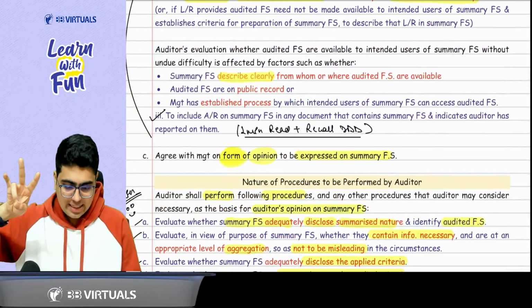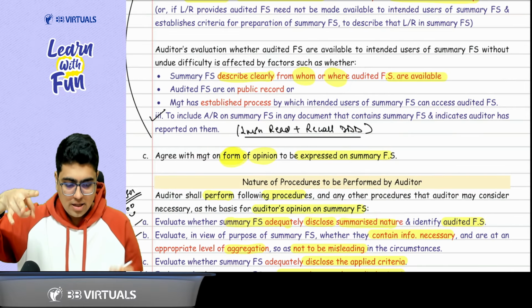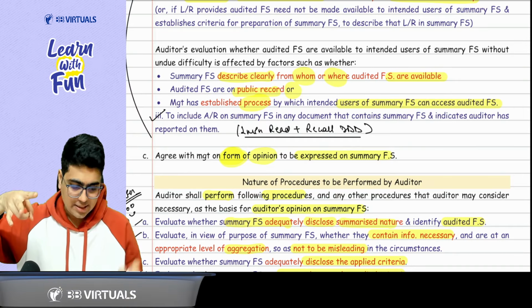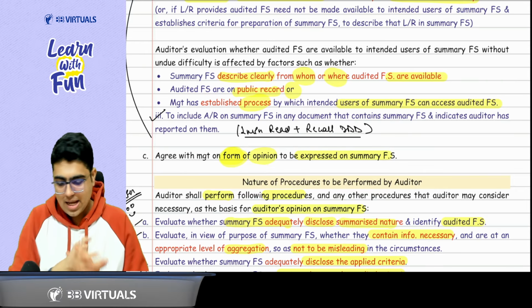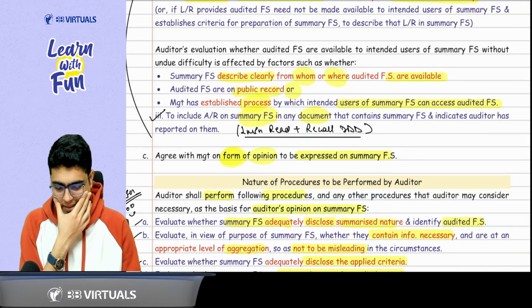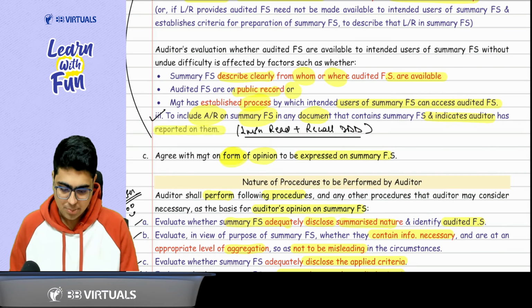Simple. Clearly describe from whom and where these are available. Example, where it can be available publicly, or you have established a process to make these financial statements available to the user. And lastly, whenever there is any document which contains the summary financial statement, it will also have the audit report and indicate that the auditor has reported on them.